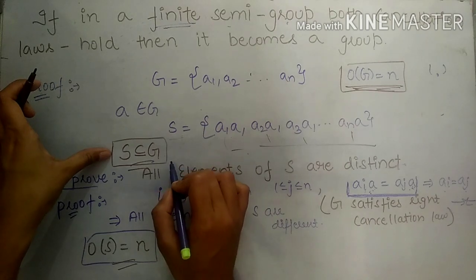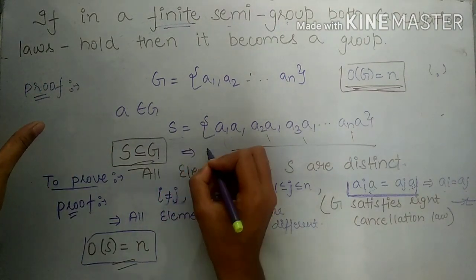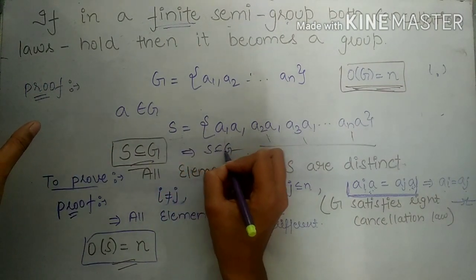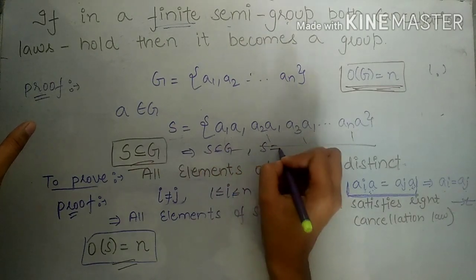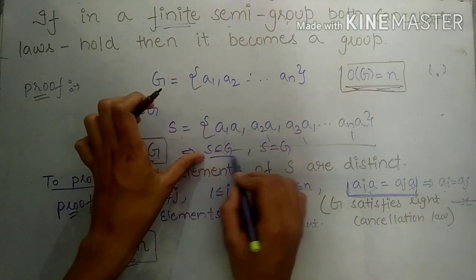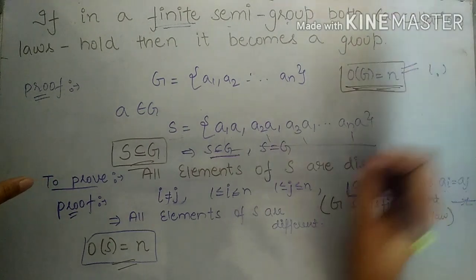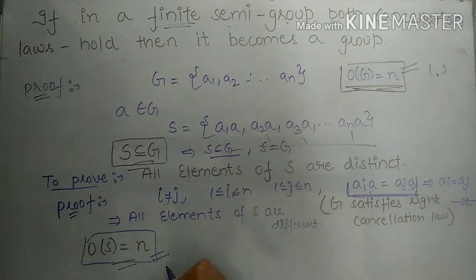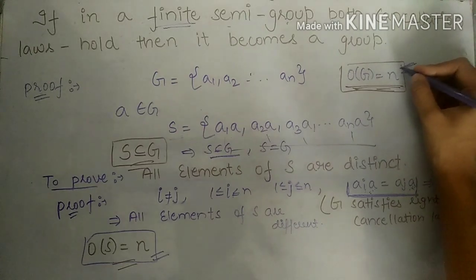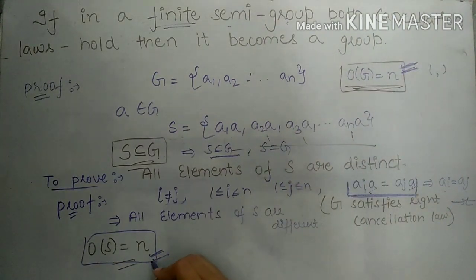From here, we have two possibilities: either S is properly contained in G, or S is equal to G. But if S is properly contained in G, then their cardinalities, that is the number of elements, should not be equal. But we are given that the number of elements in each of these two sets is equal.